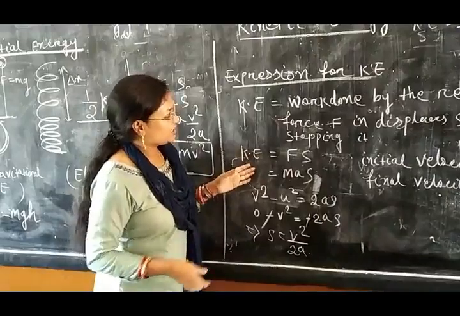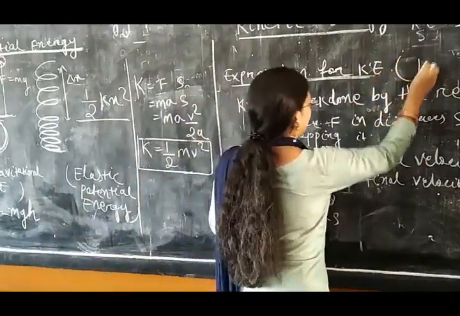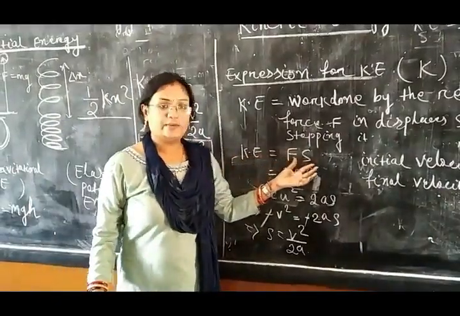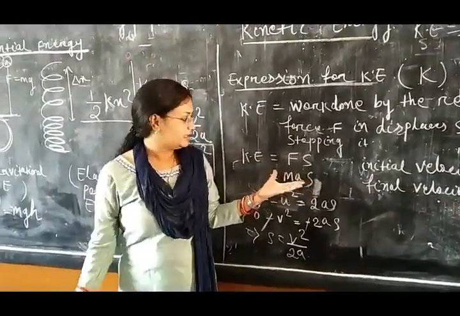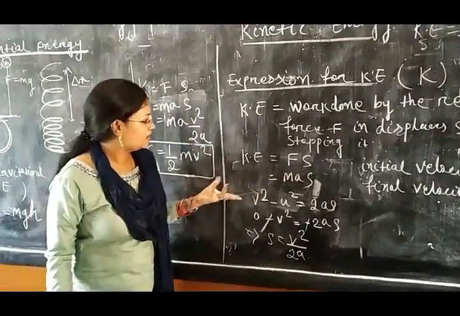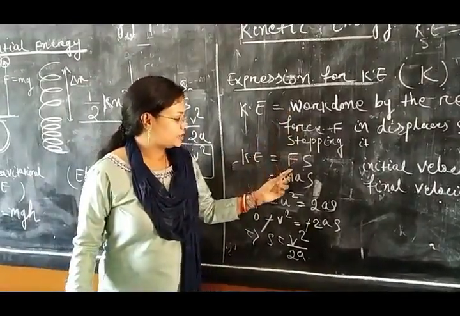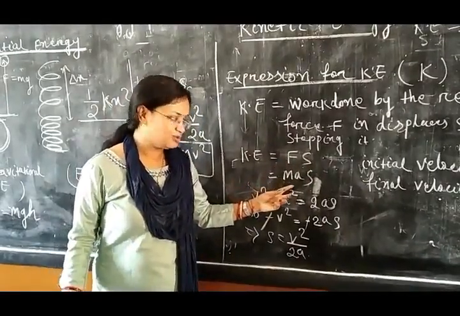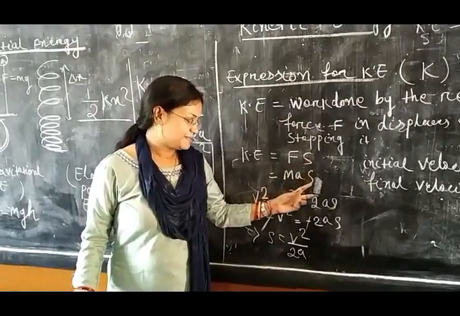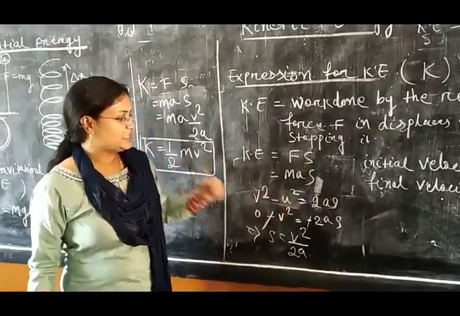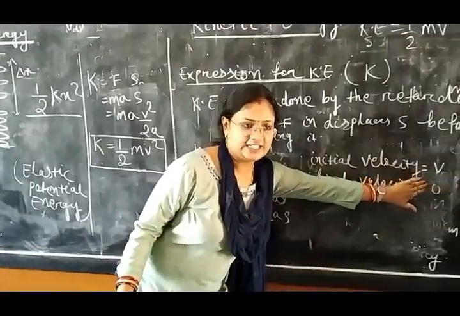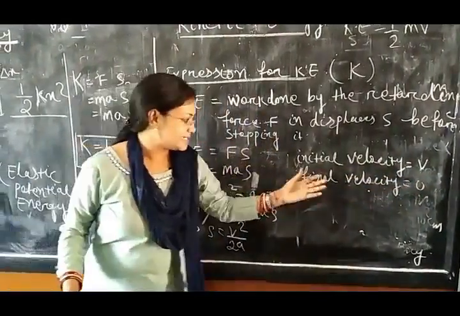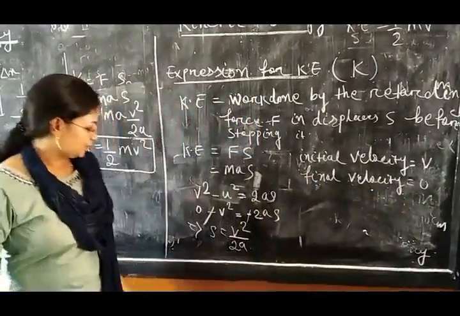Kinetic energy is also denoted by K. So I have written F into S, because work done equals force into displacement. So kinetic energy equals this work done, F into S. This force is mass into acceleration, and this displacement is S. Suppose initial velocity is V and final velocity is 0, because the body is coming to rest, that is why final velocity is 0.